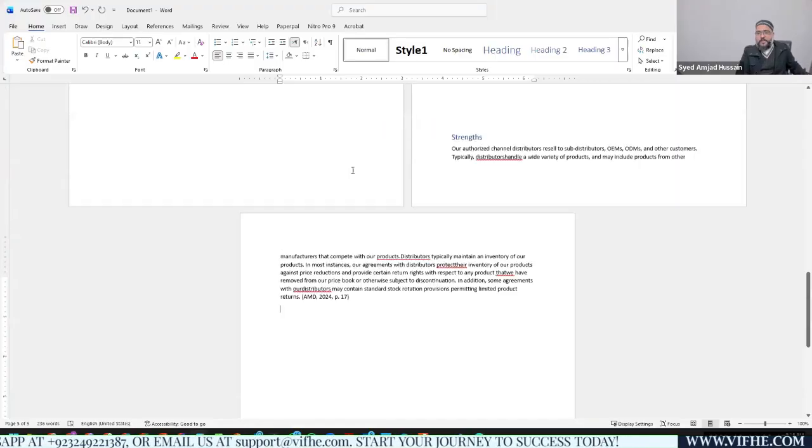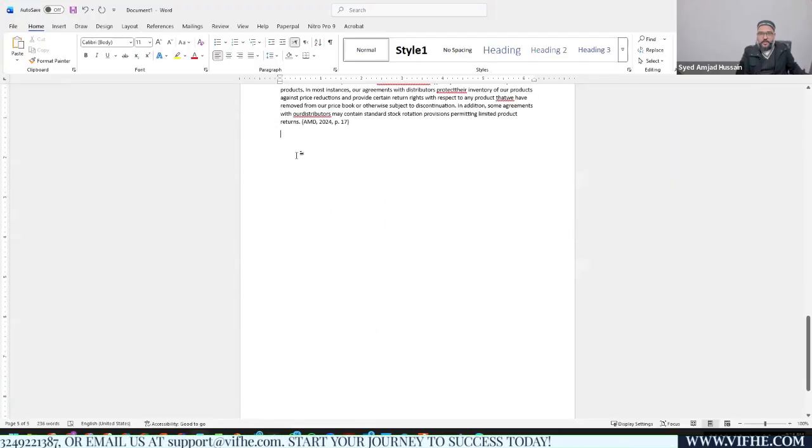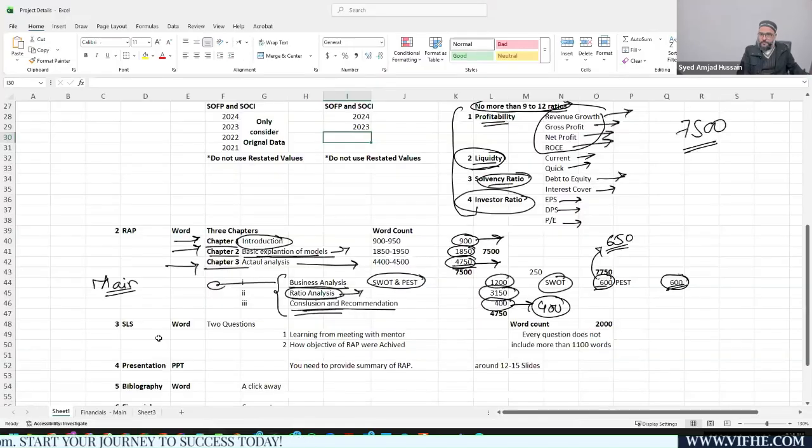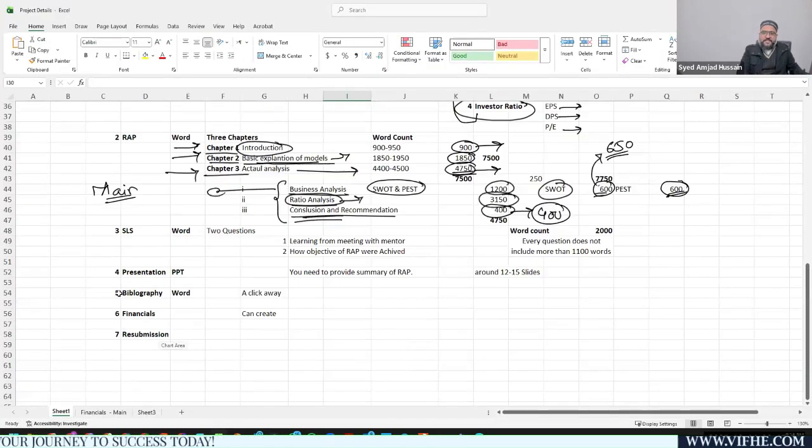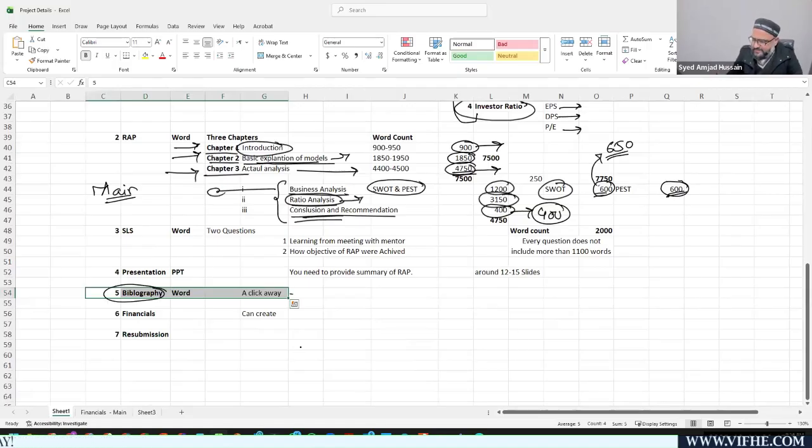Now, once you are done with your project, you need to move to the next file, which is named the bibliography file. I normally consider this file the very last file, but it is just one click away.